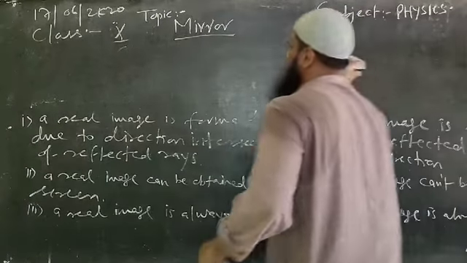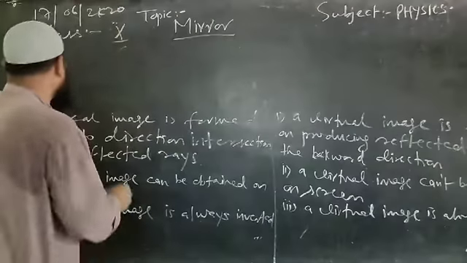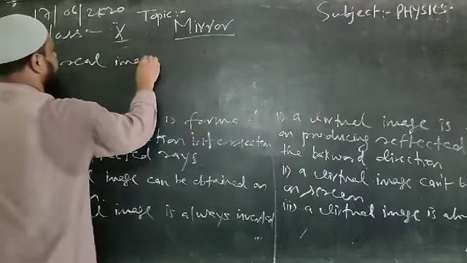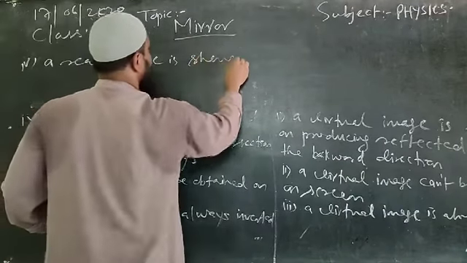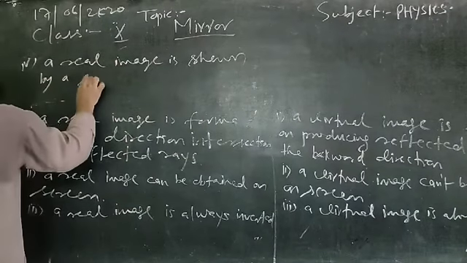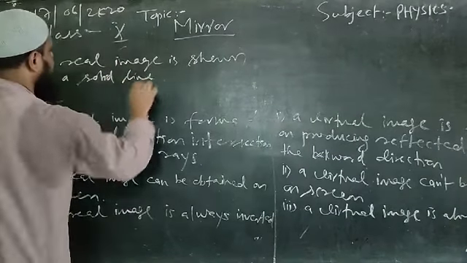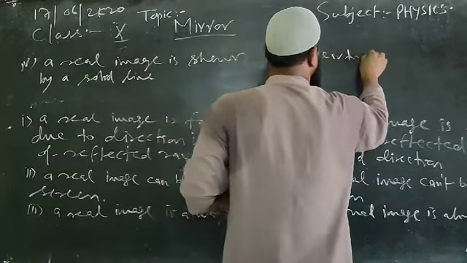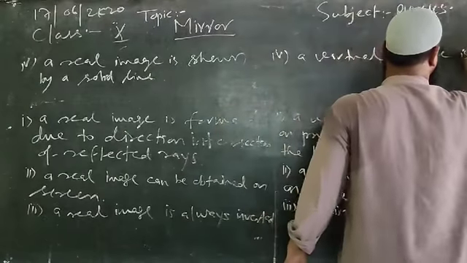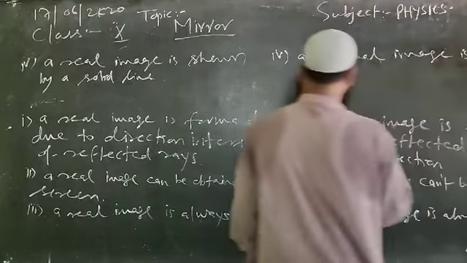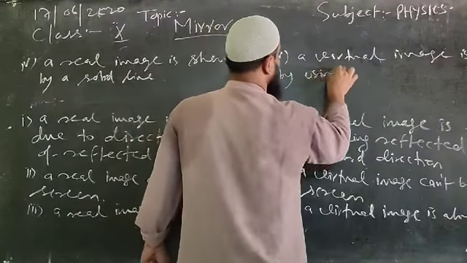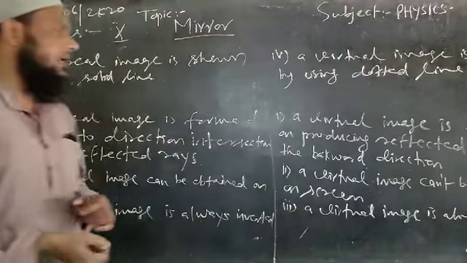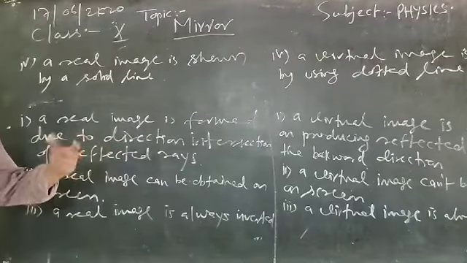Point number 4: a real image is shown by a solid line. Right? Whereas a virtual image is shown by using dotted line. Fine. So this one we can have the differences between our real image and virtual.